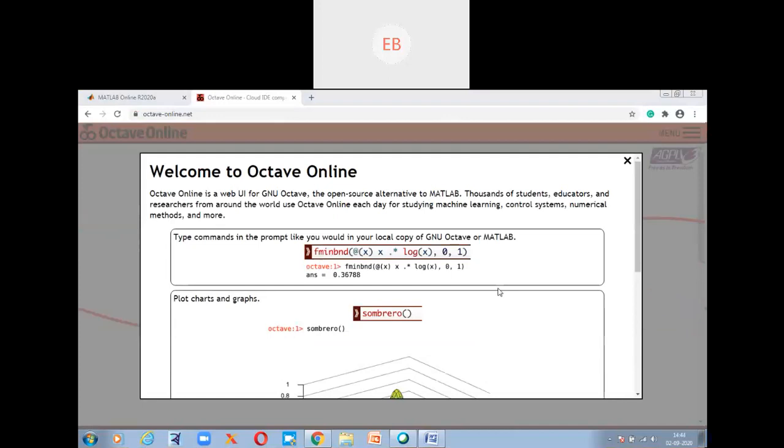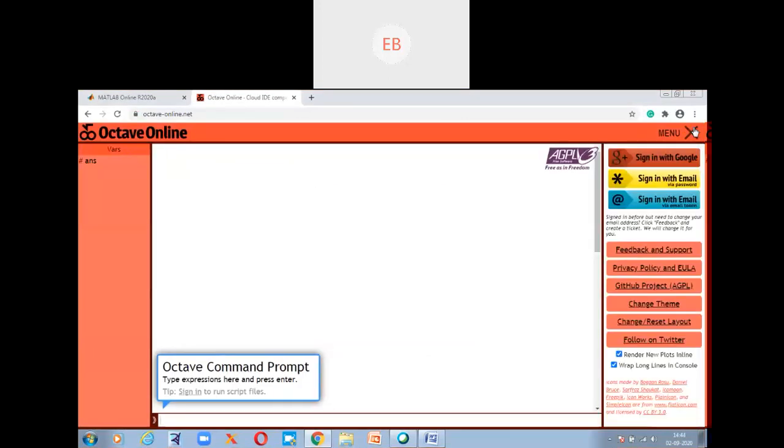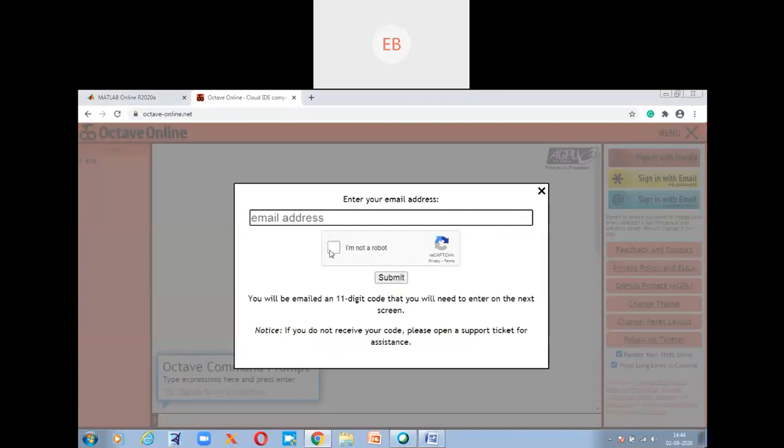So this is the screen, okay? When you open Octave Online, this is the screen. Then they will straight away take you to this menu. Click on the menu here, okay? See the third option. If you haven't created an account, no need, because you just have to check whether it works online or not. Click on sign in with email. Give your mail address, click on I am not a robot, submit. After submission, you will get an 11-digit code there. Just check once. After that, try to enter again.